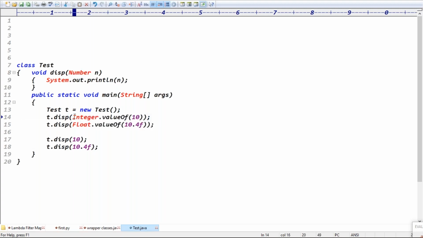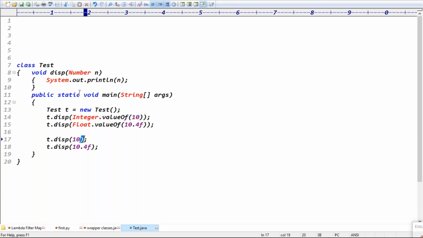Here we are passing an Integer object, right? Exactly. But here I am passing 10 now. 10 is a primitive.